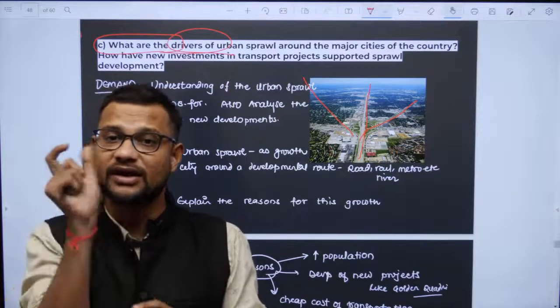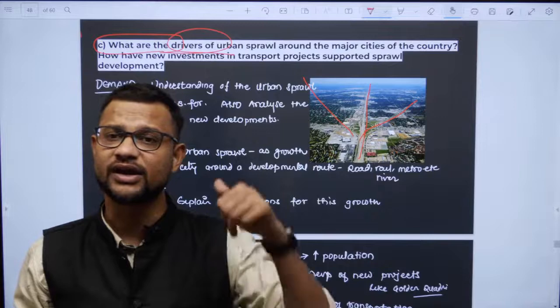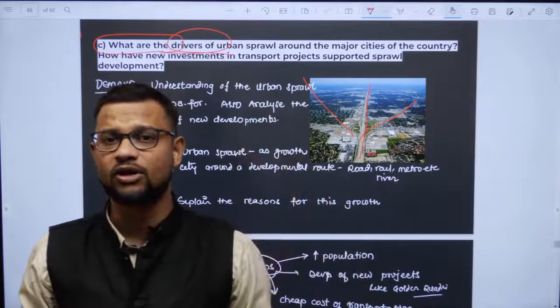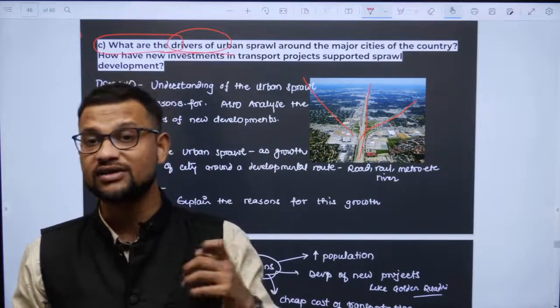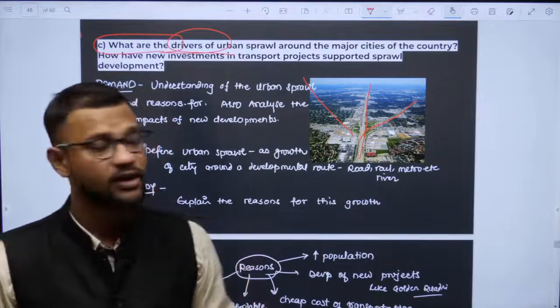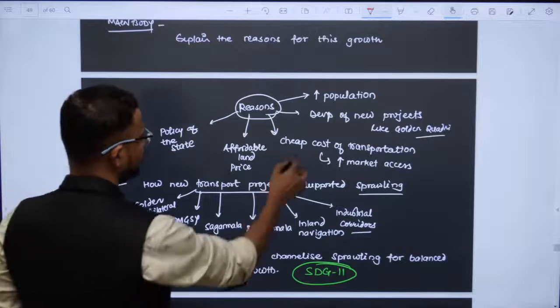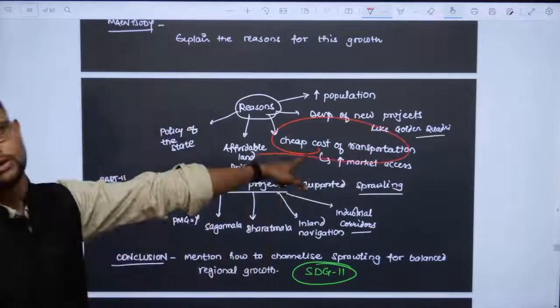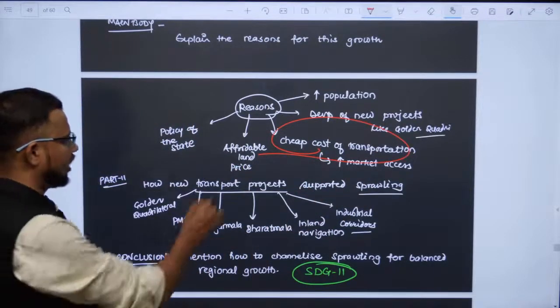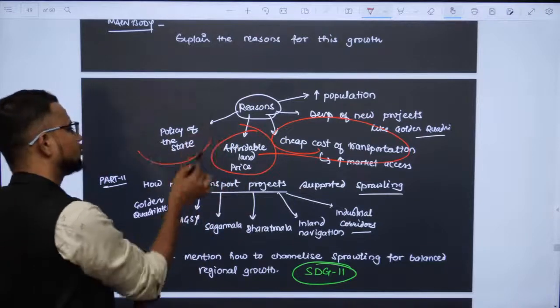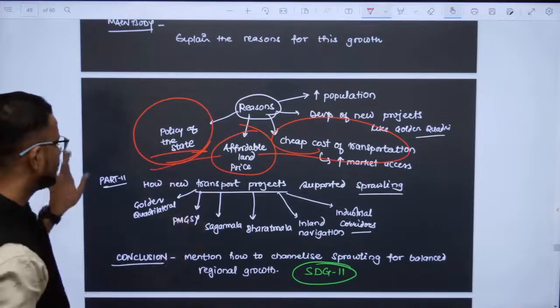Or regional disparities, which you can connect with Ravenstein's model of migration. Other factors like the cheap cost of transportation and affordable land price policy of the state also promote it.